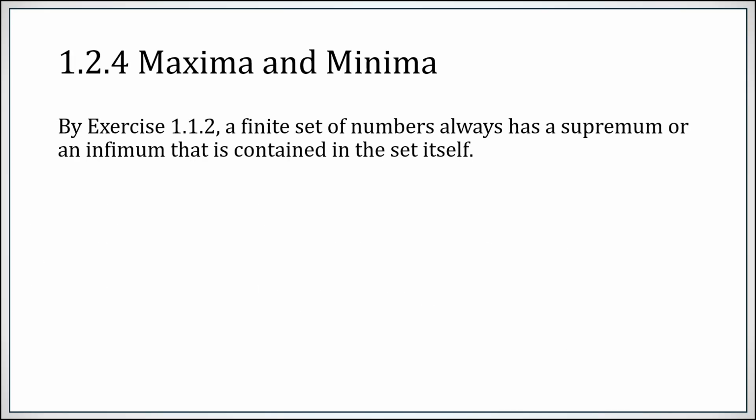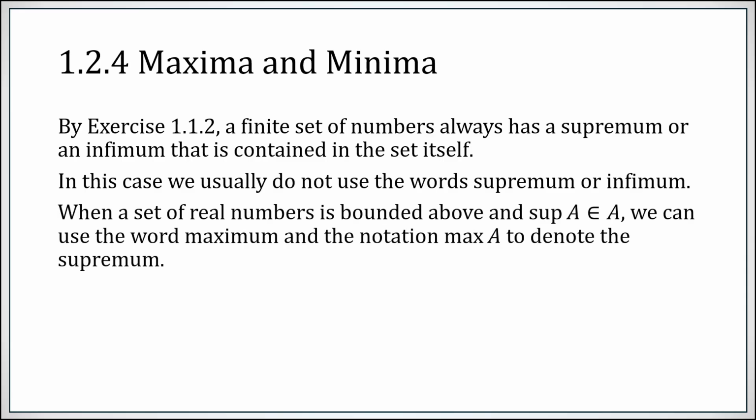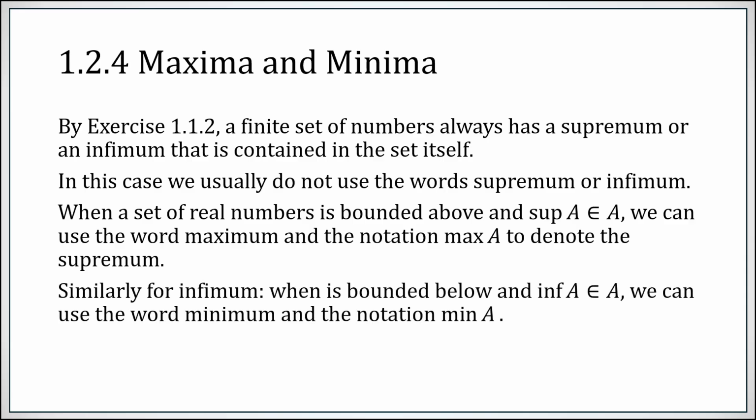A word of caution about maxes and mins. So an exercise from section 1.1: a finite set of numbers always has a sup or an inf which is in the set. So not only does the sup exist, it is an element of that set, similarly for infs. Usually, if the sup or inf of a set is in the set itself, we don't call it a sup or an inf, we call it a max or a min. If the supremum of a set belongs to the set, we call it the max. And if the inf of a set belongs to the set, we call it the min. So specifically, sup and inf always exist for bounded sets. Max and min don't necessarily.